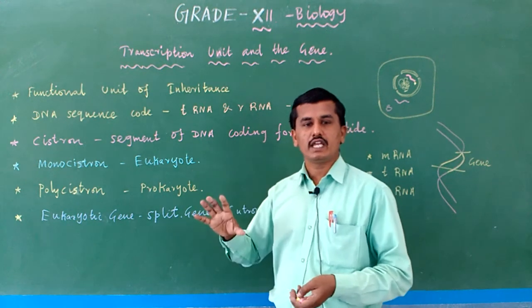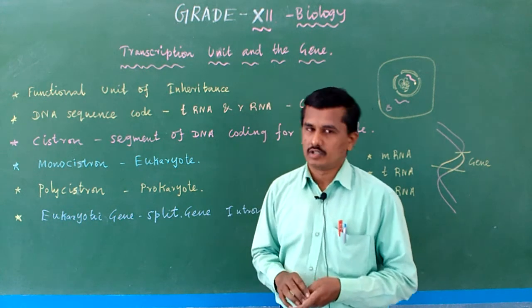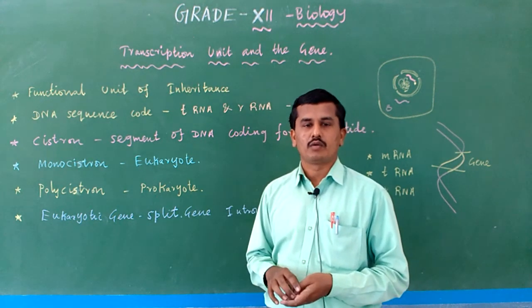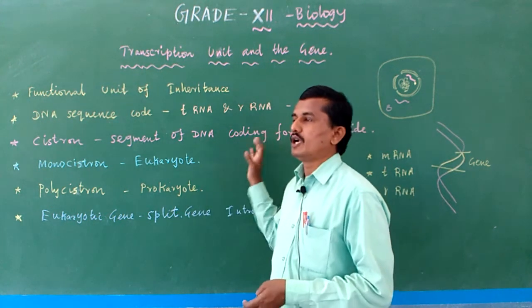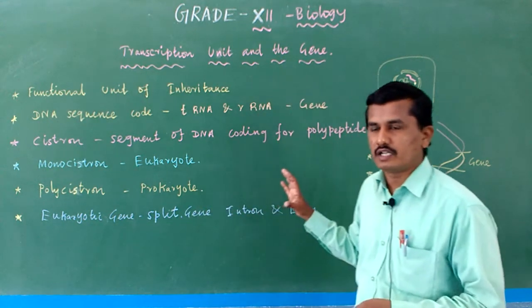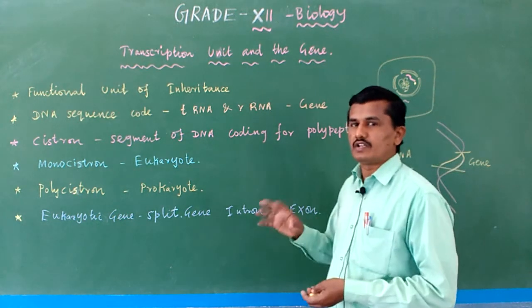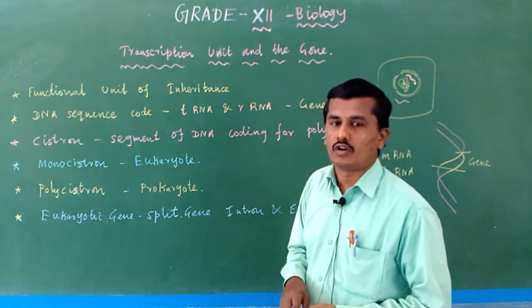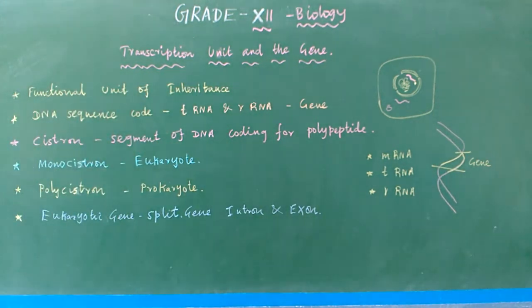So the DNA is a structure present inside the nucleus, we know, in the form of chromatin reticulum. The segment of DNA which codes for the polypeptide, appo oru DNA oda segment oru particular polypeptide code pannuchu appadinu sonnoma, the segment of DNA is known as cistron. Okay, the next one, in eukaryotes the monocistrons are present.